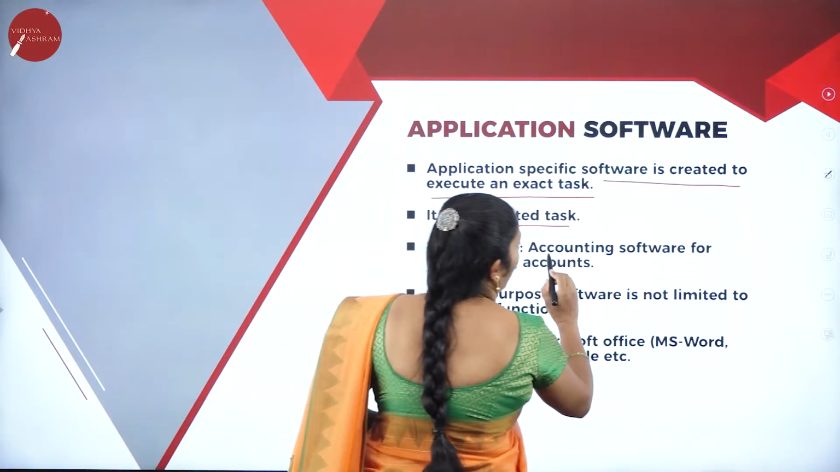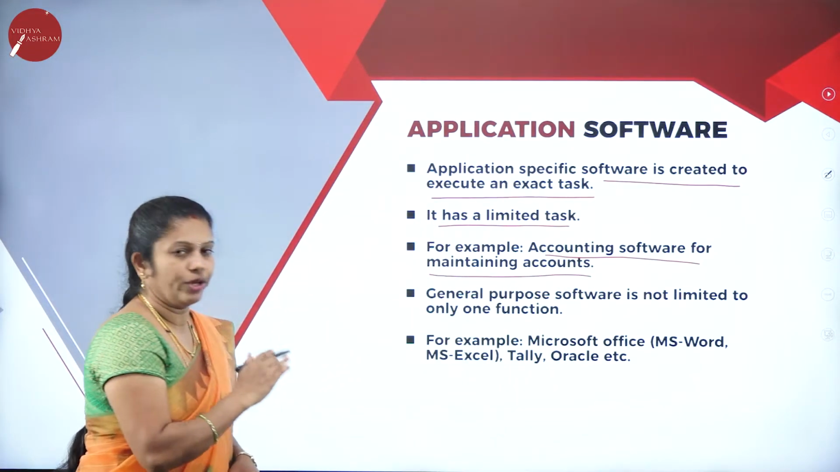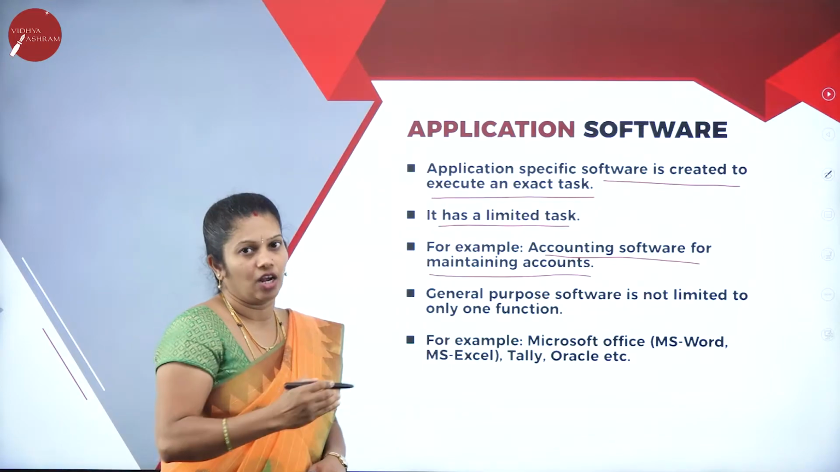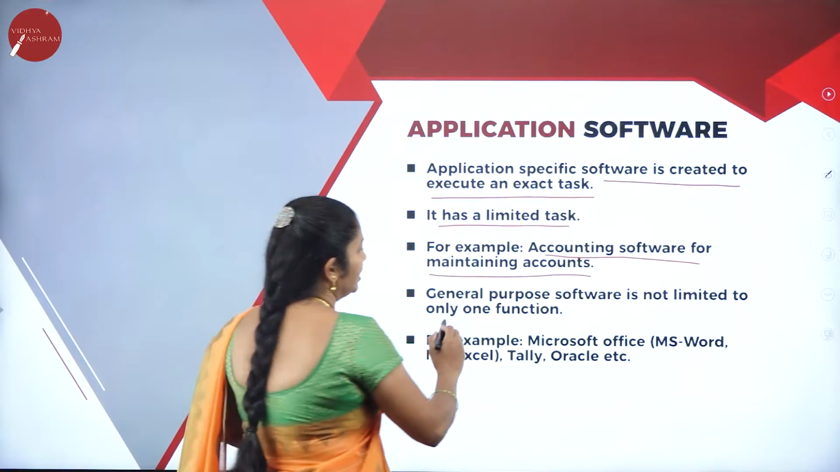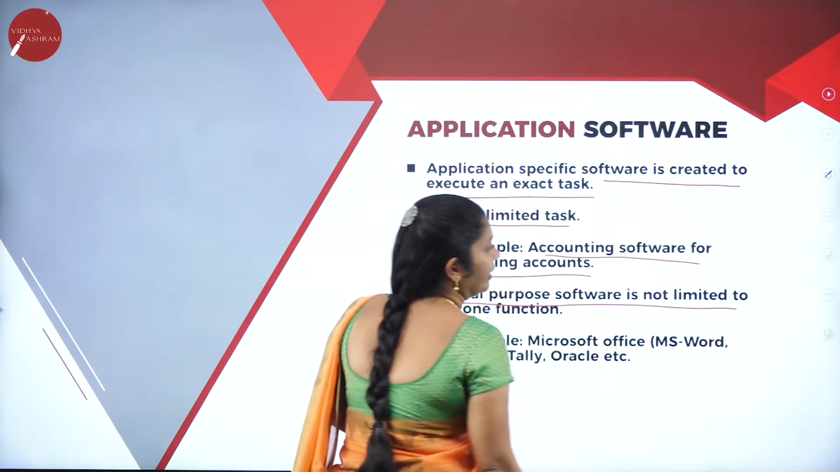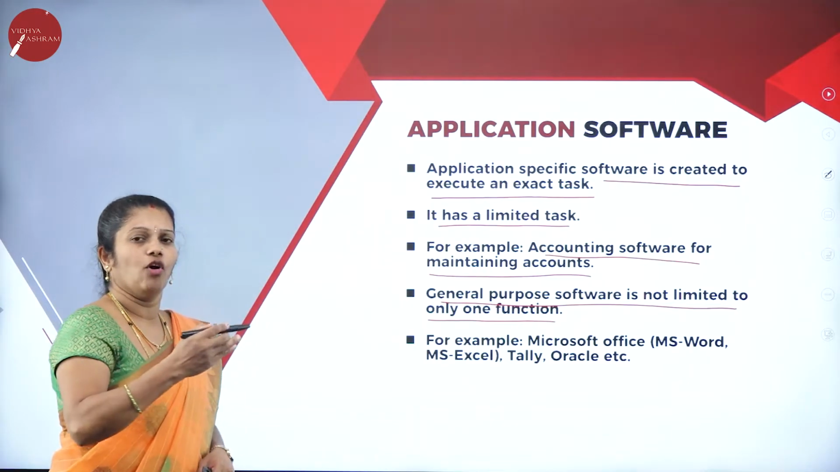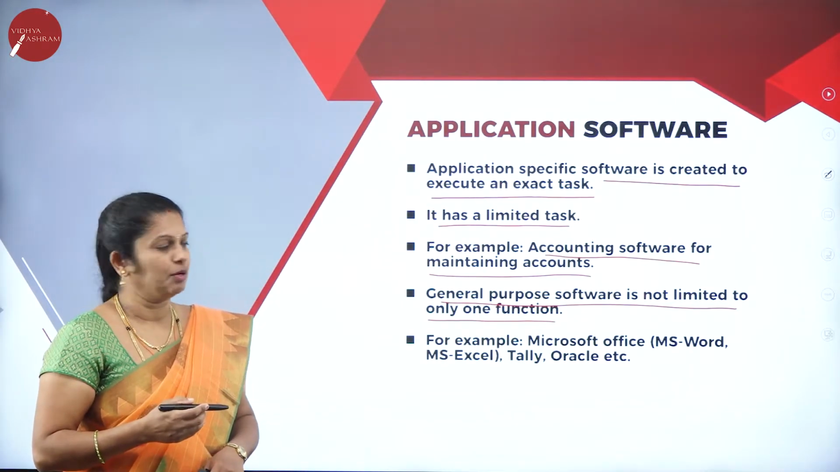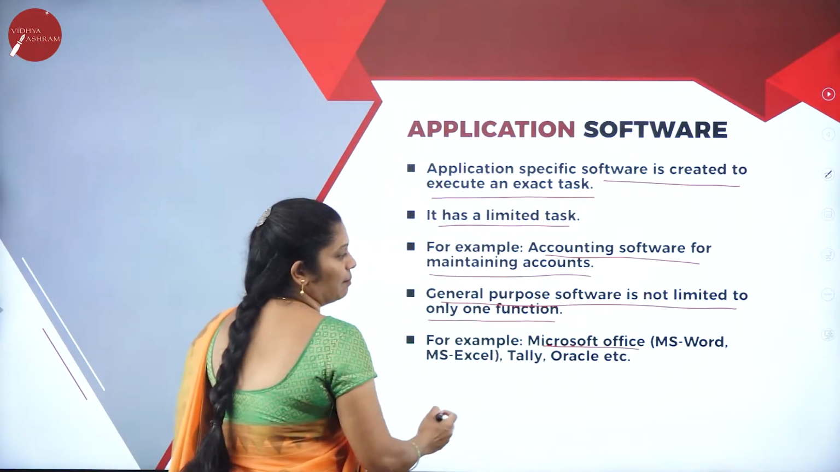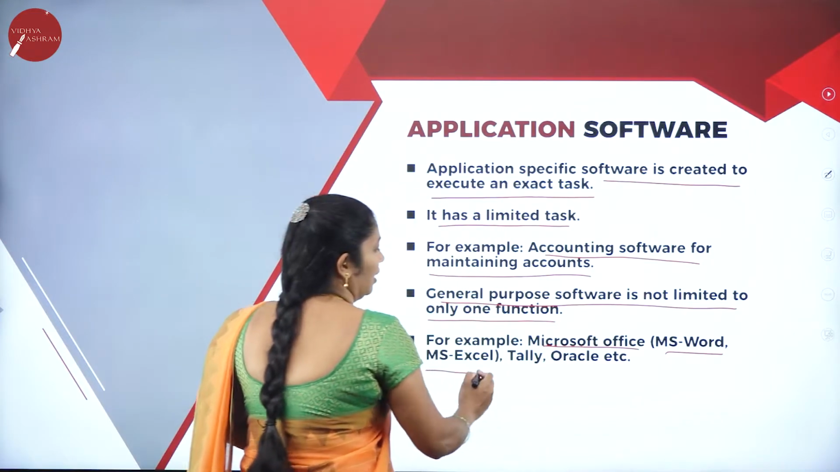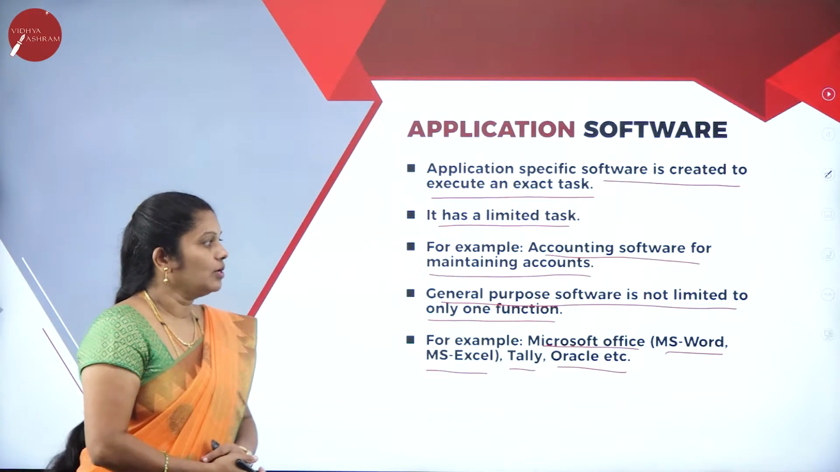For example, accounting software for maintaining the accounts. This software is used to maintain only the accounts. From that I cannot perform other operations. Whereas general purpose software is not limited to only one function. Here we can perform all types of operations. For example, Microsoft Office, under that MS Word, Excel, Tally, Oracle; these are a few general purpose software.